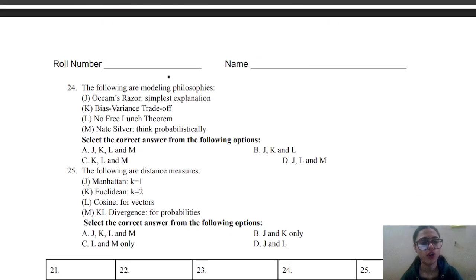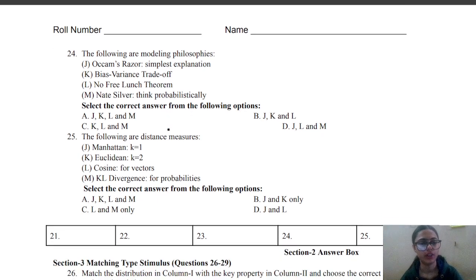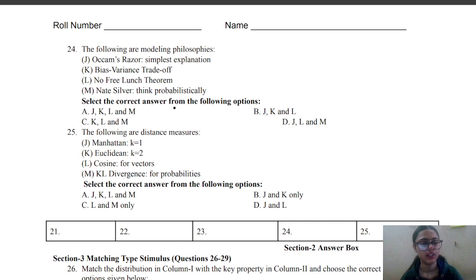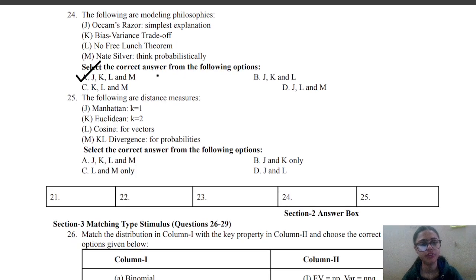Next is, the following are modeling philosophies: Occam's razor, simplest explanation, bias-variance trade-off, no free lunch theorem, Nate Silver, think probabilistically. So select the correct answer from the given options. The correct answer for this question is A, because all the four given are modeling philosophies, which are important in machine learning. So all the four are correct.